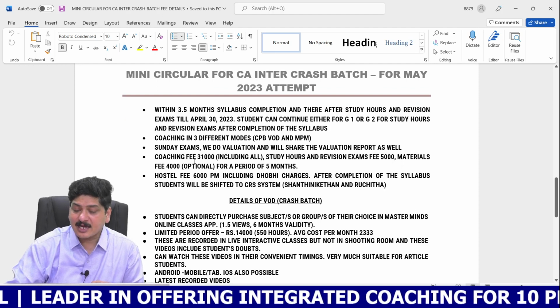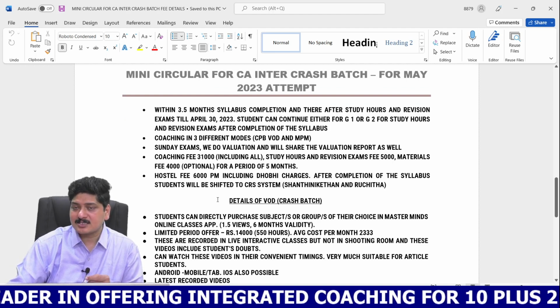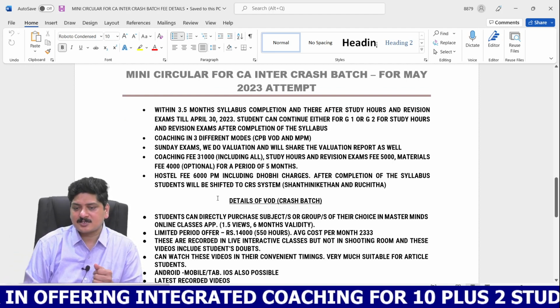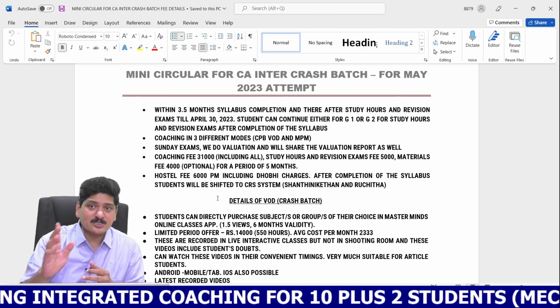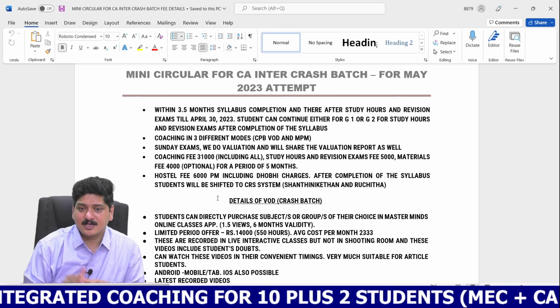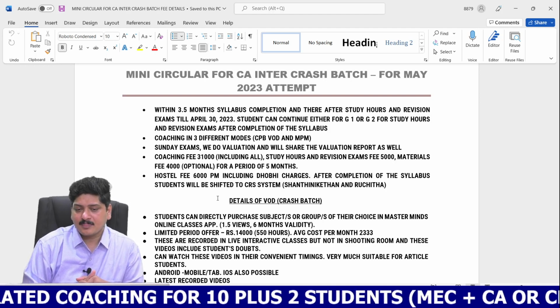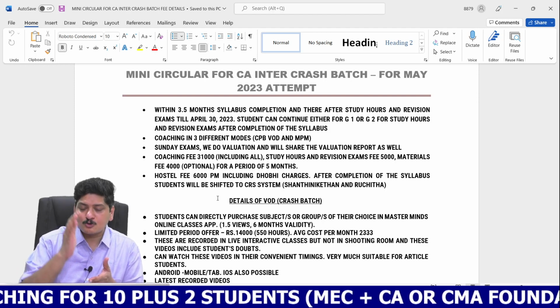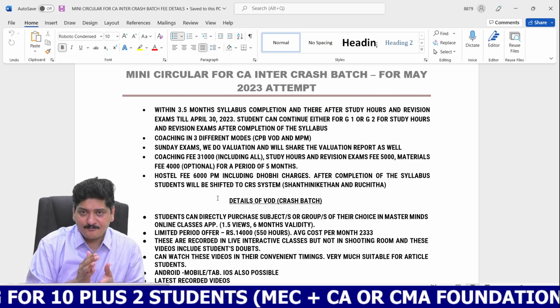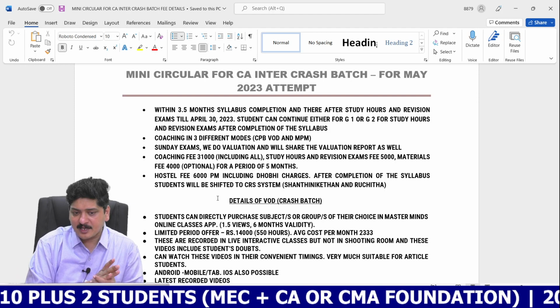Okay. And again, for this also, we're going to conduct the Sunday revision examinations. We are going to value the answer sheets and return them. We are going to give the performance report also. And what's the fees for this? For Group 2 regular batch, the fees is 31,000, which includes the coaching fees and the study and revision examinations fees also. Sorry, let me repeat.